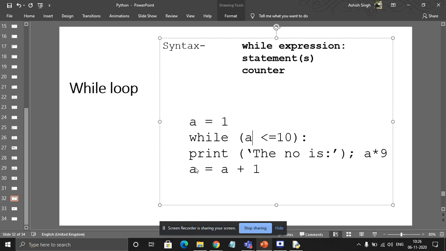Any question on the while loop? And you can write any number of statements. It's not necessary that you write only one line in a while loop. Any number of statements you can write depending upon the program, right?